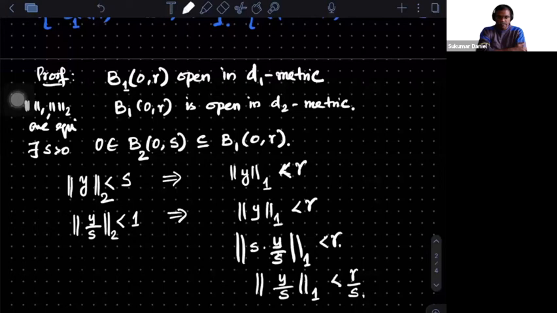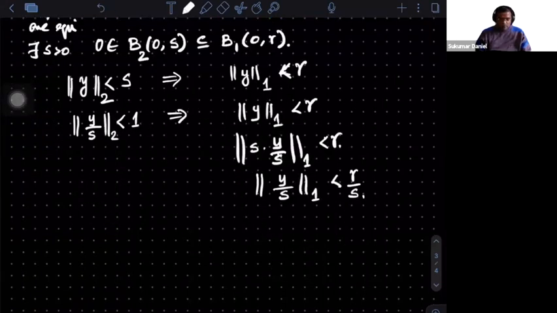So if y by S is less than 1 in 2 norm, then y by S in 1 norm is less than R by S. So I can actually replace y by S with some z.